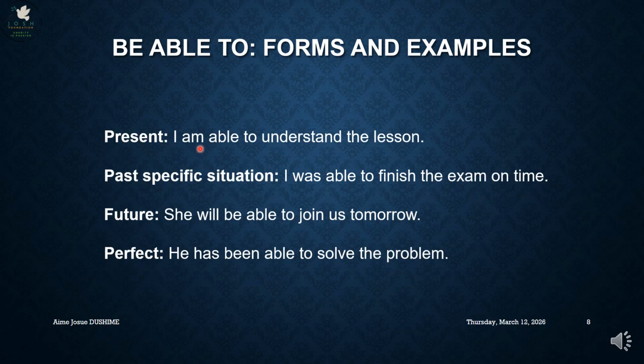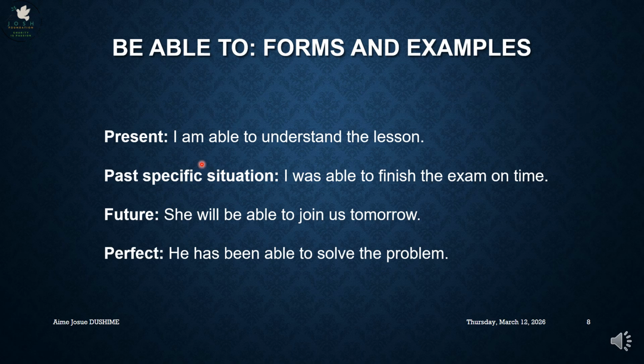In the present, I am able to understand the lesson. That's the be subject. Be changes to am, then able to, then you put V1. For the past specific situation, I was able to finish the exam on time. You have used was for the be, which simply means that the structure is subject plus am or is or are or was or were plus able to plus V1. That's for the present and past.